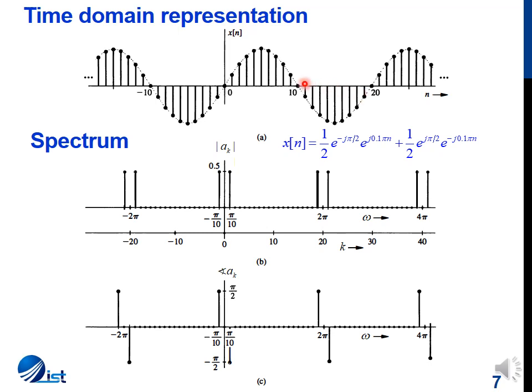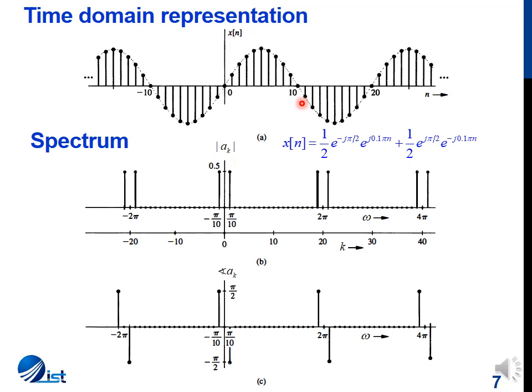If we are considering the range from minus 10 to plus 9, again we have 20 samples, and this is how we are defining a period. Similarly, if we take the range from, say, minus 8 to plus 11, again we have 20 samples and all these 20 samples are distinct.